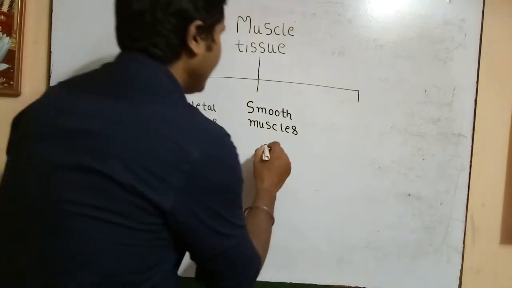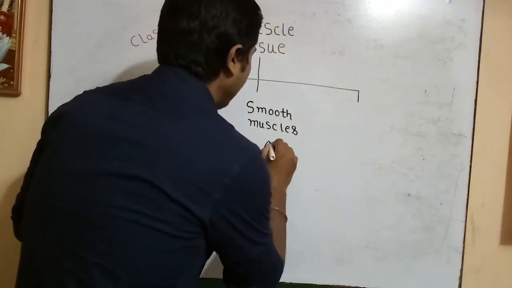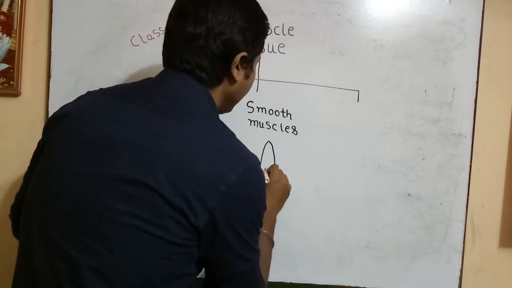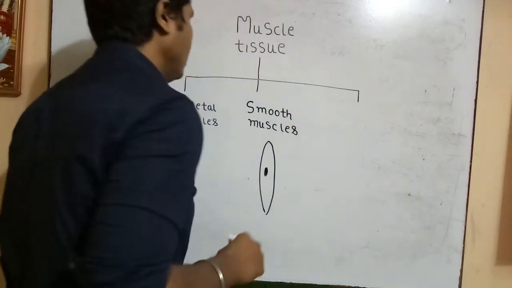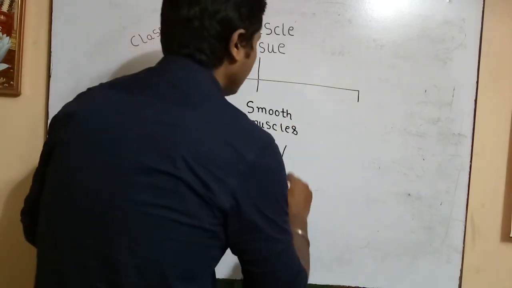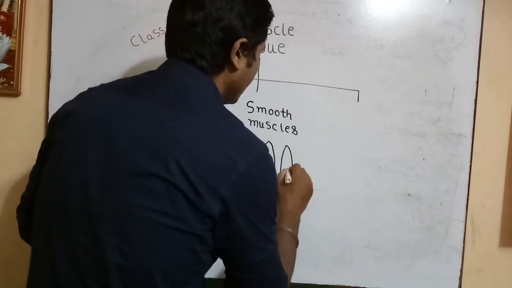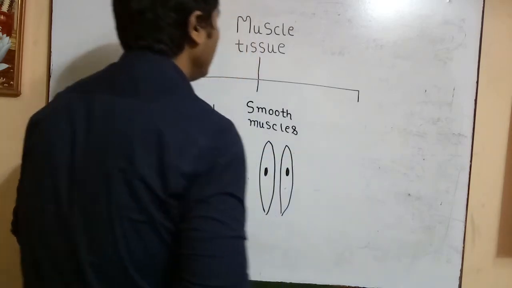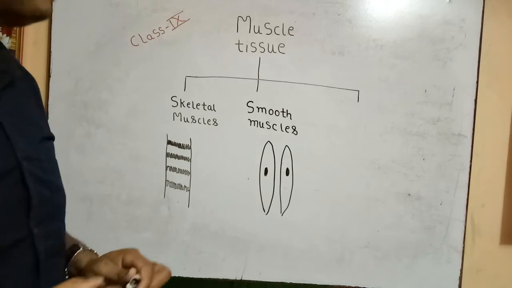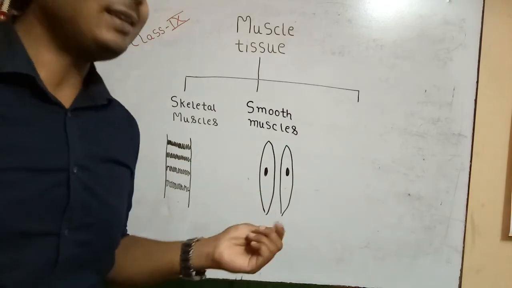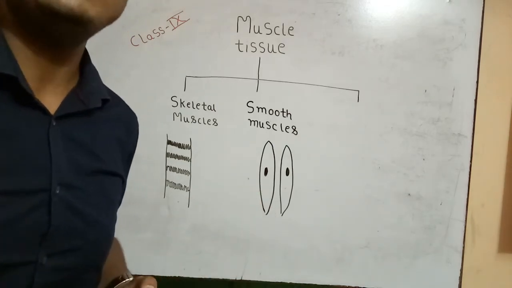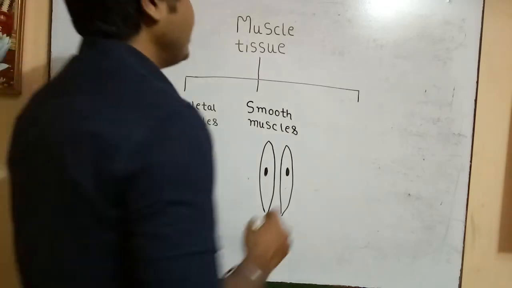The cells are spindle-shaped structures, tapering at both ends with the nucleus in the middle. This is the structure of the smooth muscles. Now moving to the third category of muscles, known as cardiac muscles. These are specialized muscles.